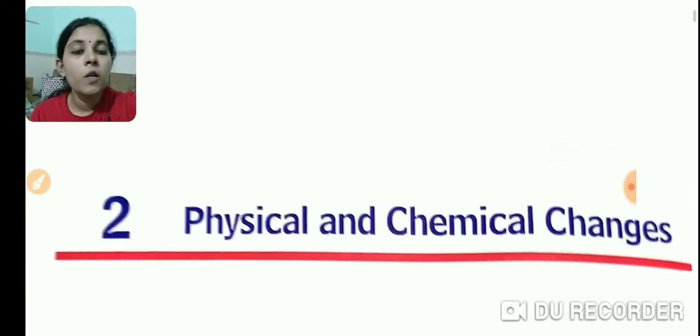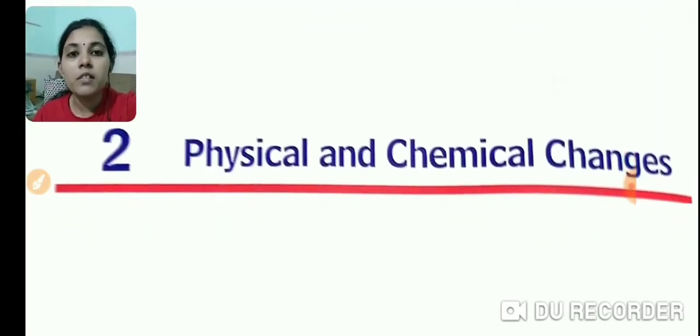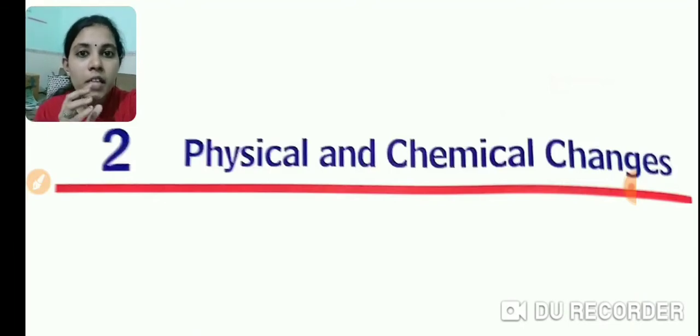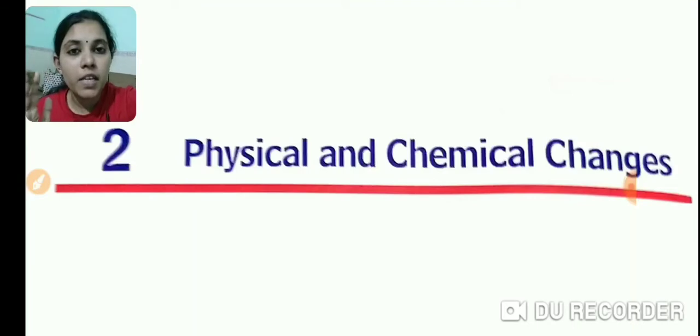Okay? So now we are going to start our second chapter, physical and chemical change. So what do you mean by a change? We have studied in our first chapter itself. Change means a substance is changing, not only in appearance but also in its state or whatever. A substance is changing from one form to another, that is a change.